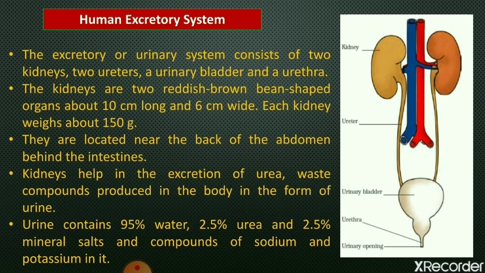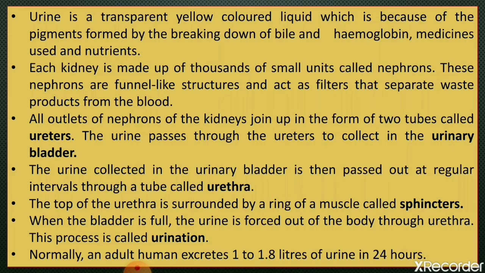Urine contains 95% of water, 2.5% urea, and 2.5% mineral salts and compounds of sodium and potassium. Urine is a transparent yellow colored liquid, and the yellow color of urine is due to the pigments formed by the breakdown of bile and hemoglobin.